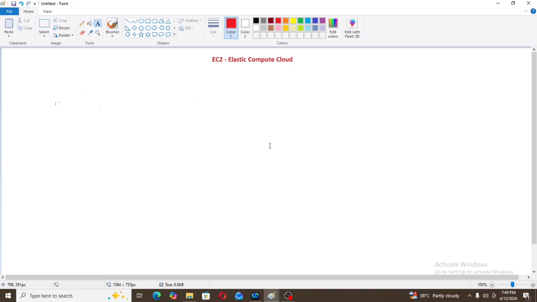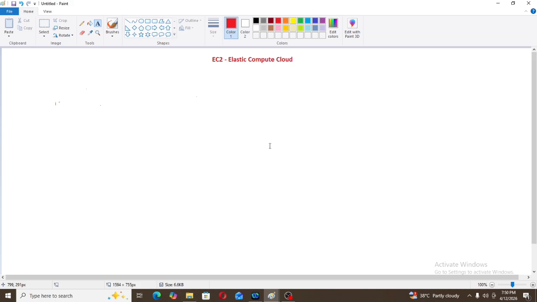Now let's assume that I have one application. Let's say I have a Java application and I want to deploy that application on a server. To access my website, I need one URL. Then I will search for options in AWS where I can deploy this application, from where I will get a website to access my URL.